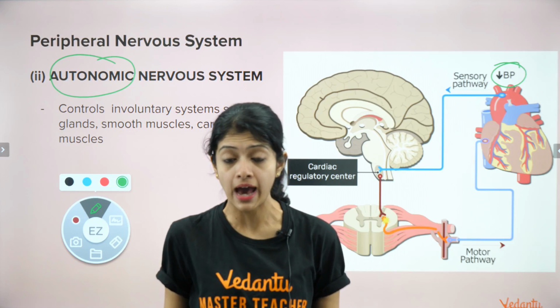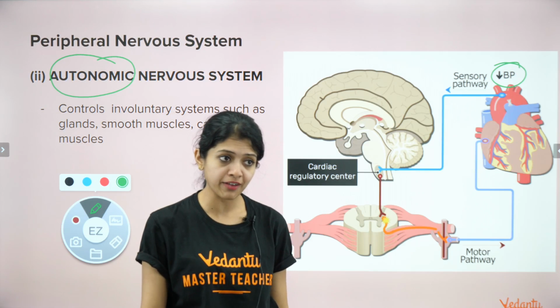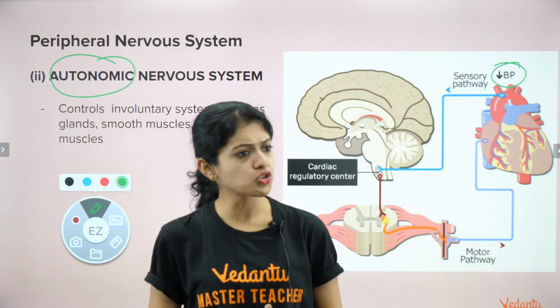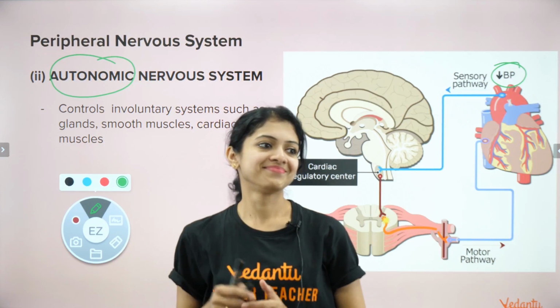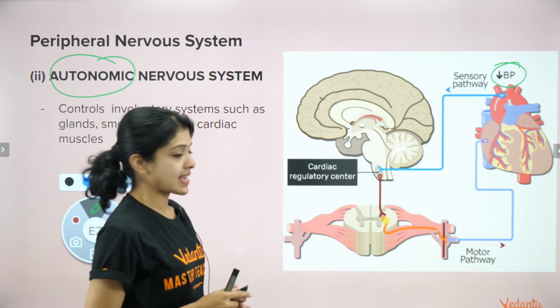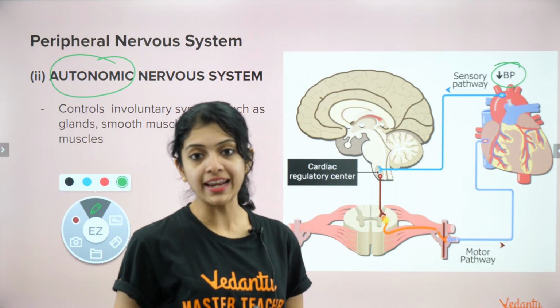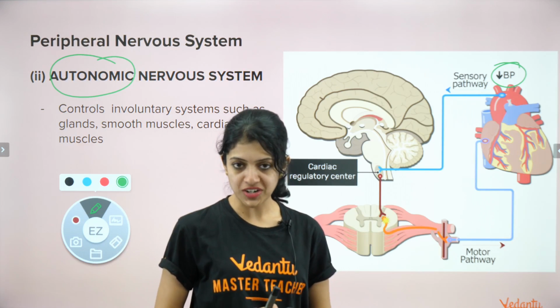Who is going to tell me now? What is the cardiac regulatory center of the brain? We have discussed this. Let's see who has good memory from yesterday's session. Cardiac regulatory center of the brain. The medulla. Very good, Ayush. Medulla is your cardiac regulatory center of the brain.